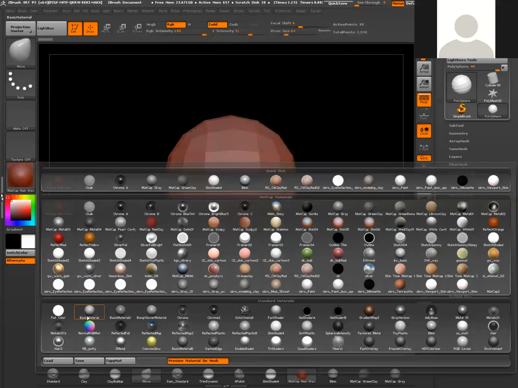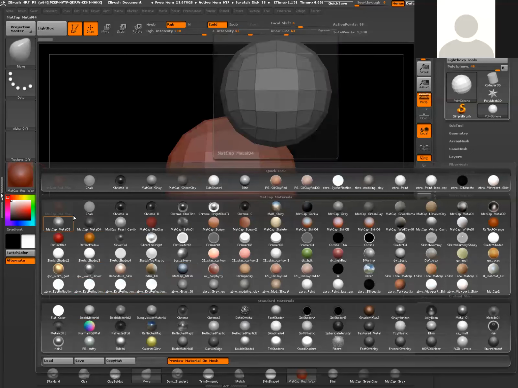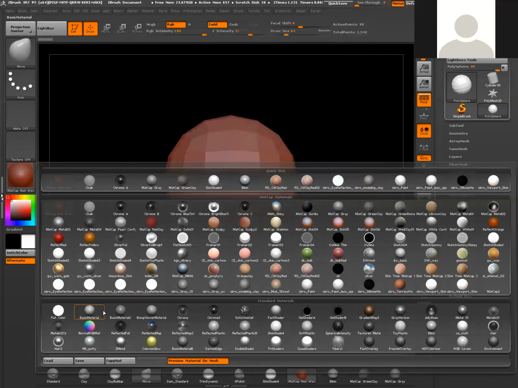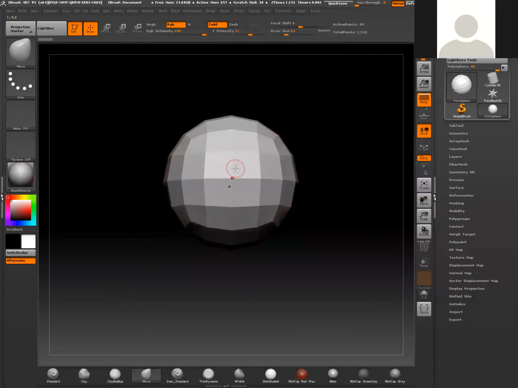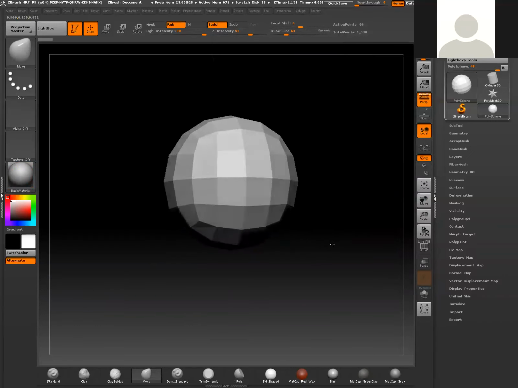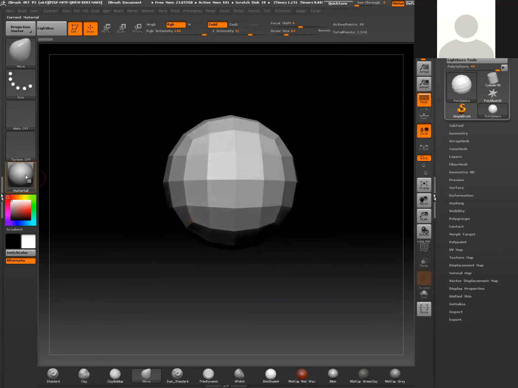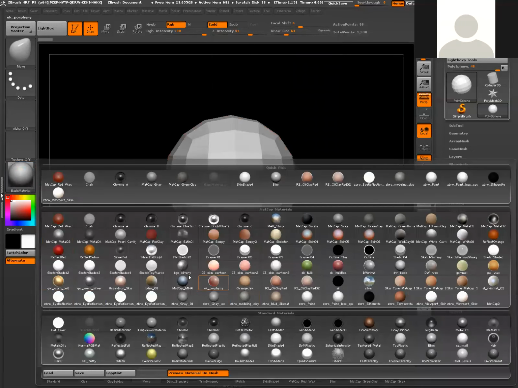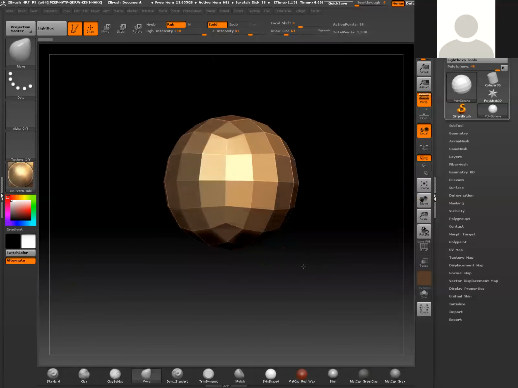But if I go ahead and select a different material, so by default, this matte cap red wax material is what's going to be applied to your geometry. If I go down here, let's just select basic material, then immediately we're going to basically change that material property of that geometry. If you don't like that one, you can go and select whatever you like here. For example, here's a gold type of material.